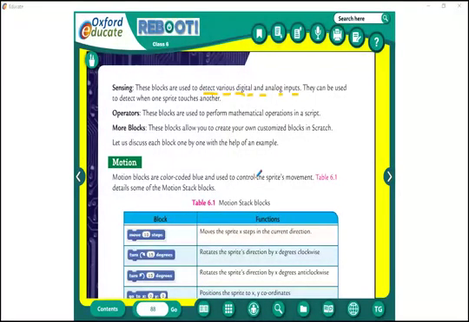Sensing. You can sense. Somebody will touch you, you will sense. Correct? No? Some things will touch you, you will sense. Next. Now we are talking about the other thing. Okay, we are talking about Scratch program blocks.